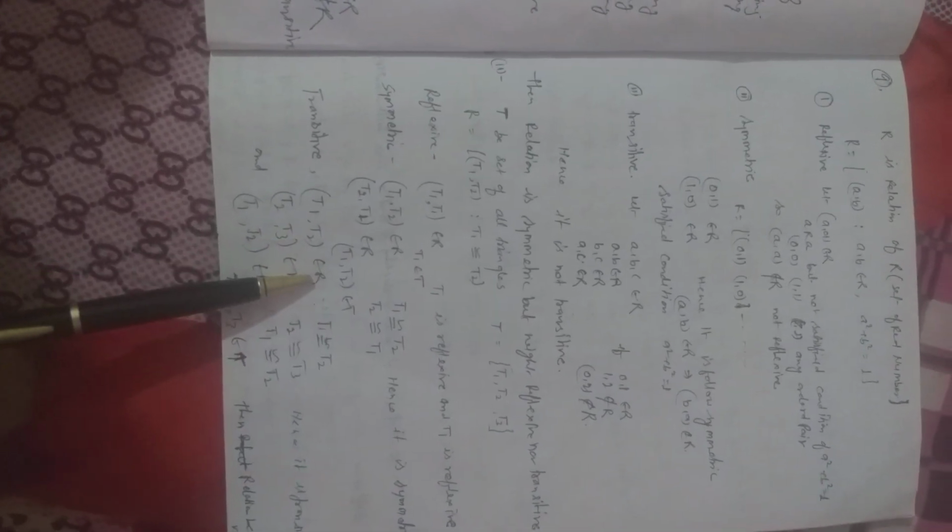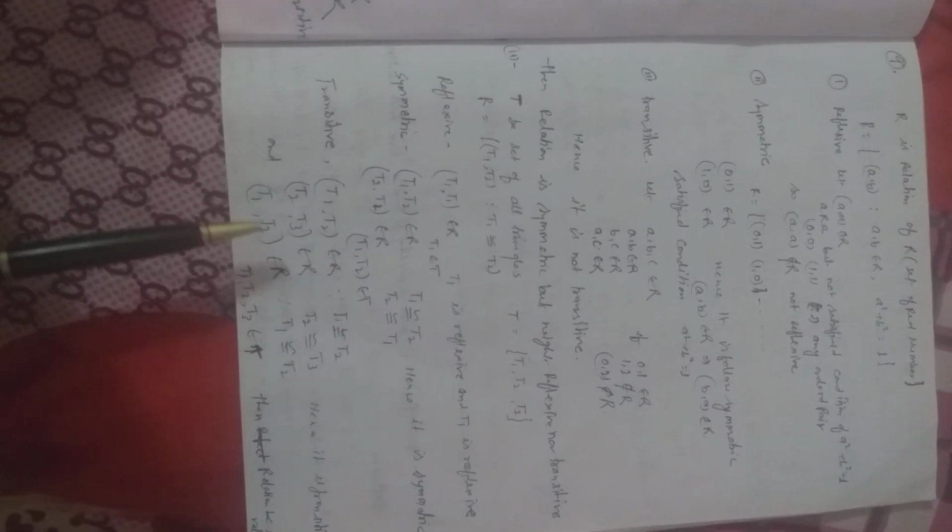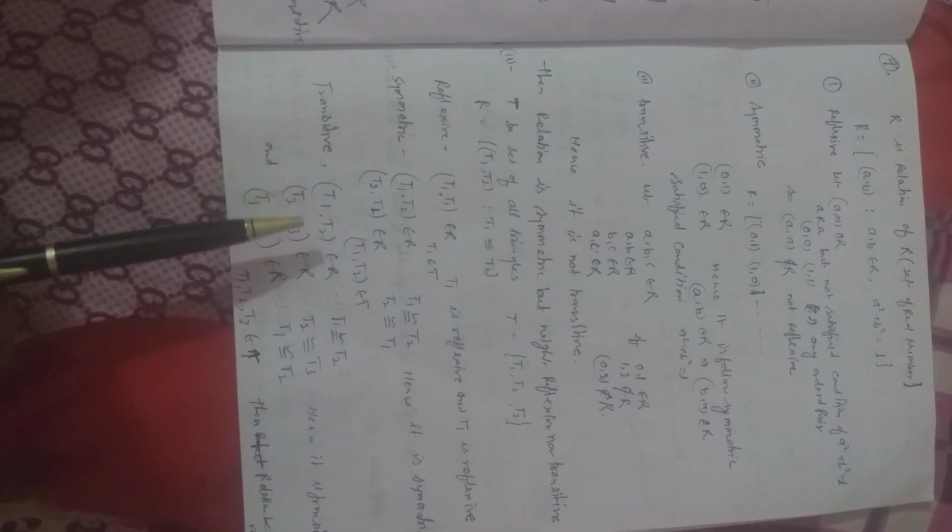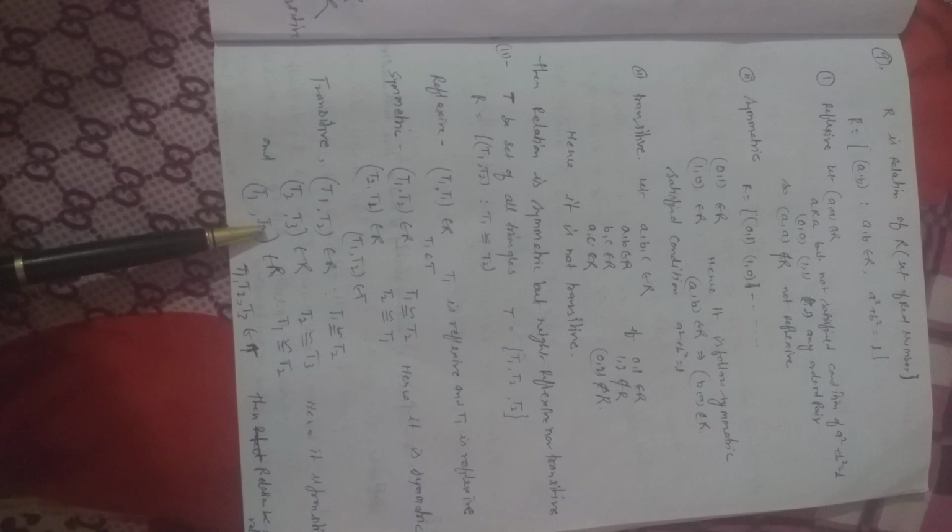Now transitive. T1, T2 belonging in relation, T2, T3 belonging in relation, then T1, T3 belonging in relation. It means T1 related to T2, T2 related to T3, then T1 related to T3. So now see here, T1 related to T2, so T1 is congruent of T2.